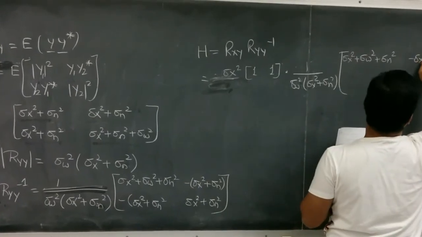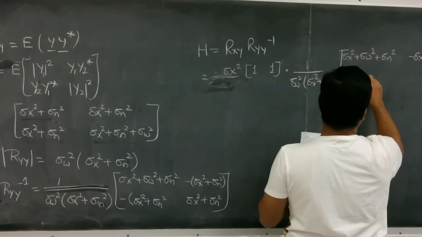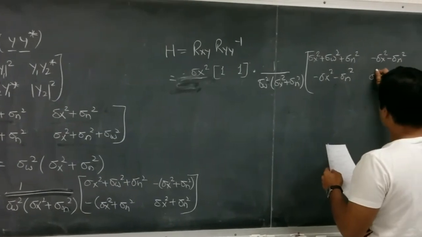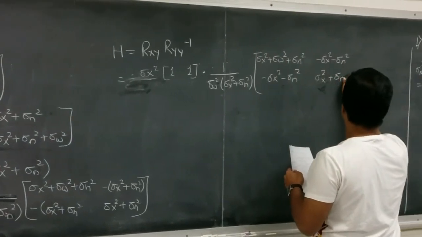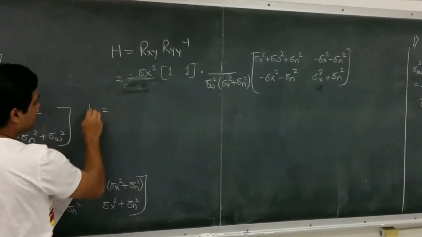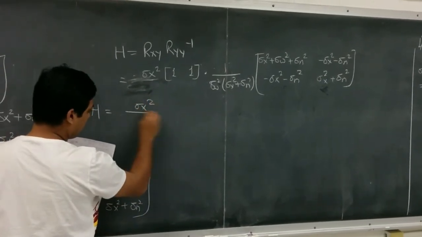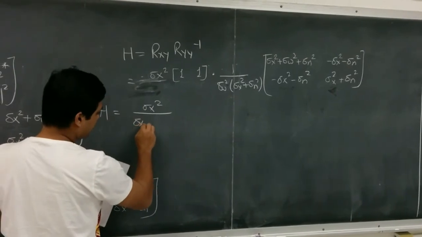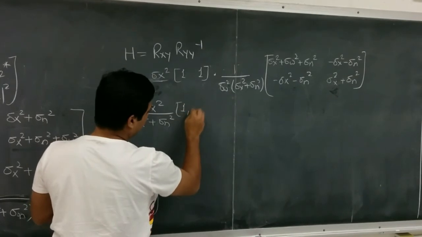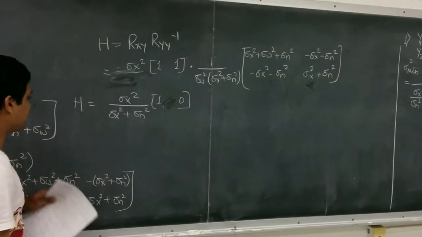Second term will become sigma x square minus sigma n square, sigma n square minus sigma x square plus sigma x square plus sigma n square. After multiplying these two matrices, the value of h will come as sigma x square upon sigma x square plus sigma n square, 1 and 0. This will be a 1 by 2 matrix.